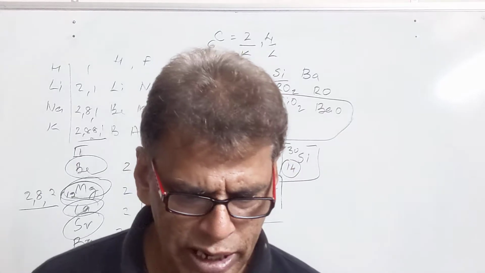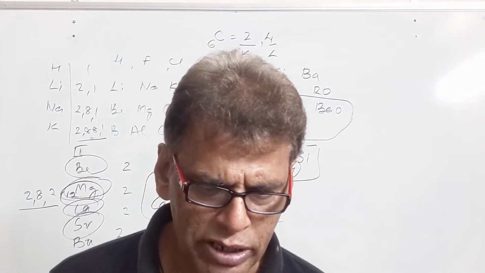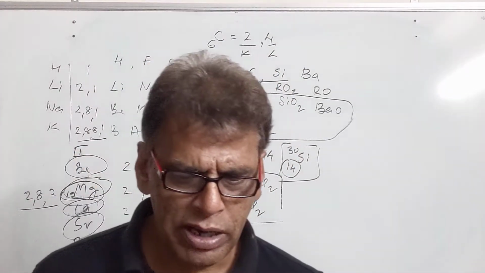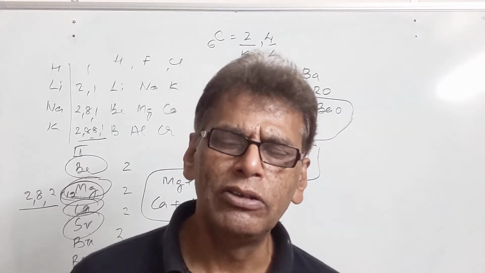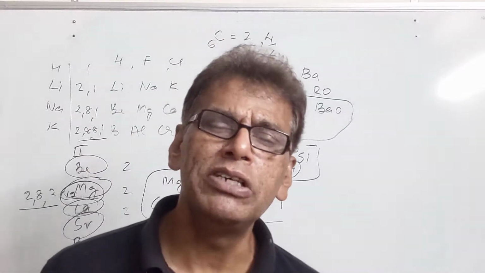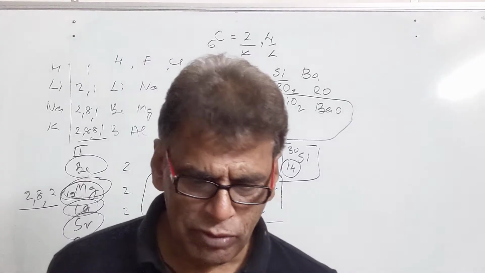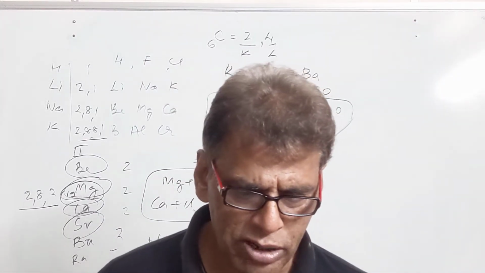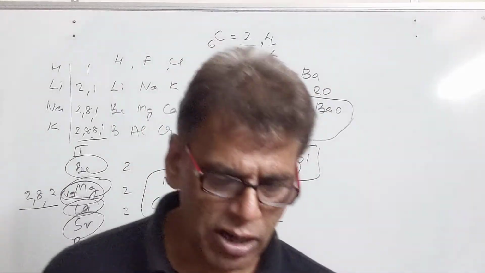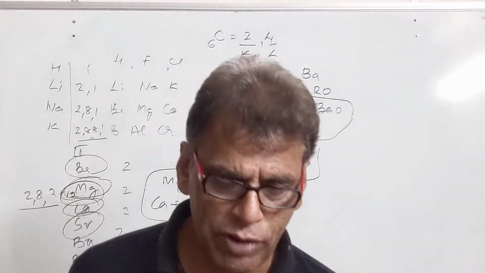Then we come to the next question. What property do all the elements in the same column of the periodic table as boron have in common? So all the elements have 3 electrons in their valence shells, so they will form trivalent compounds. They form trivalent halides, BCl3, AlCl3 and GaCl3. So they form trivalent halides due to 3 electrons in their valence shell, and these elements also form trivalent hydrides. They form trivalent oxides, with the formula M2O3.